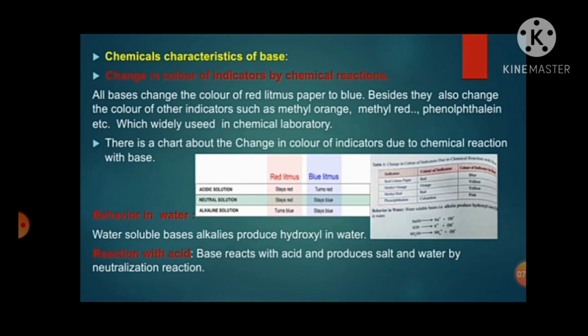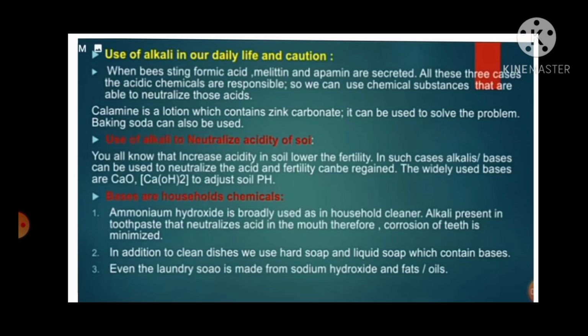There is a chart about the change in color of indicators due to chemical reaction with base, and this chart you will find in your textbook and you must learn it. Behavior in water. Water soluble bases, alkalis, produce hydroxyl in water. Reaction with acid. Base reacts with acid and produces salt and water by neutralization reaction.